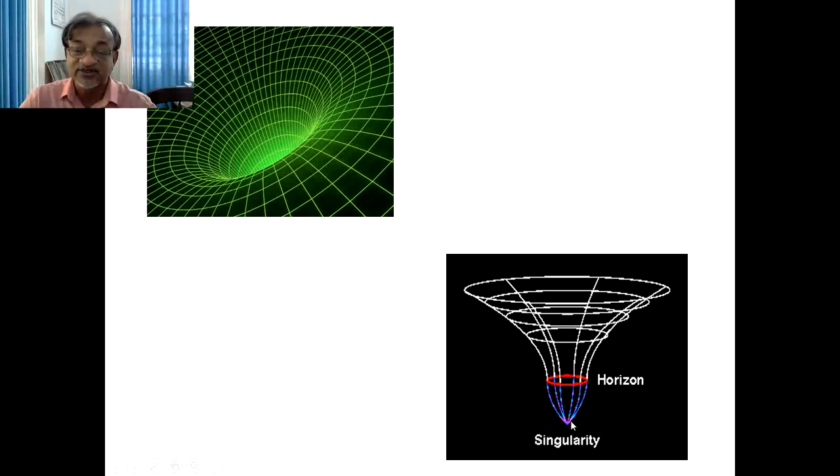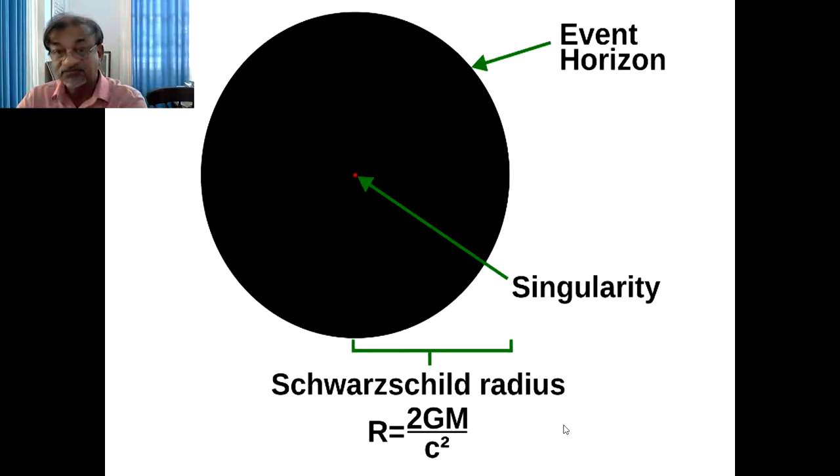And so black hole singularity signifies the presence of a black hole. This figure gives an idea about these 3 points. This is the singularity, this is the event horizon, and this radius is called the Schwarzschild radius, 2GM by c square.